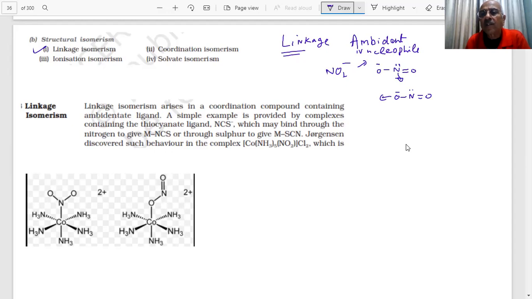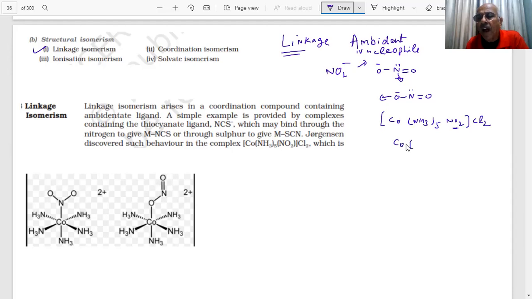So it has two donor sites, and therefore in a complex, if I write Co(NH3)5(NO2)Cl2, this has the ambident NO2.